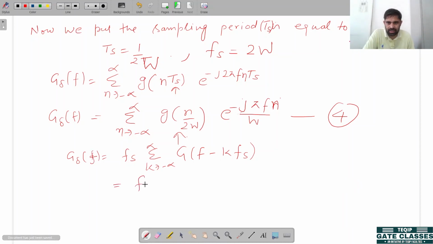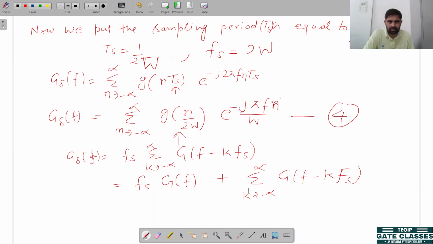We can write this equation as G delta of f equal to fs G of f plus fs times the sum over k not equal to 0 of G of f minus k fs. When k is equal to 0, this is the component of the Fourier transform of the sampled signal.